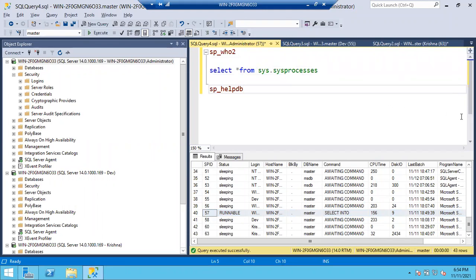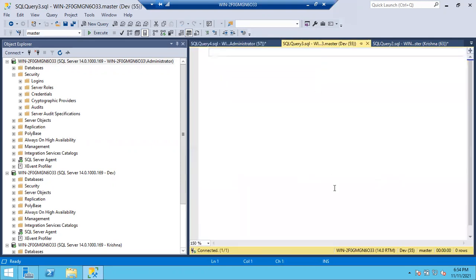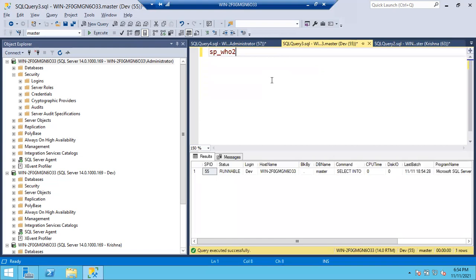Now, if I execute all these things, let me go to this session. Which session is it? Master, administrator only. Let me execute sp_who2. This is the dev session. Why can't he see all the sessions? He can only see one session, guys. He does not have permission to access master. Dev doesn't have permissions to see all the sessions.